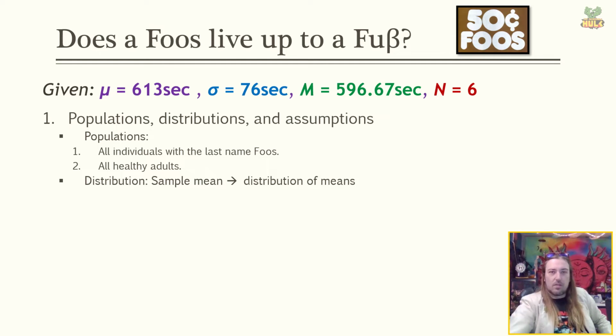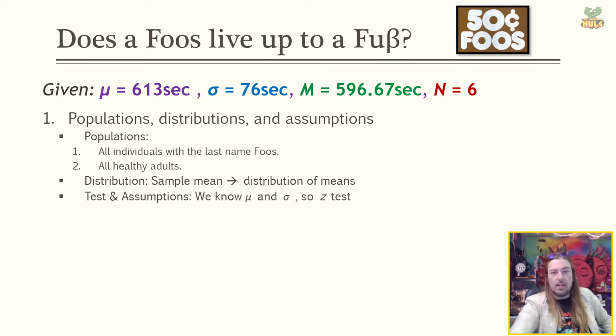Our test, again, the only one we know so far, but because we know population mean and population standard deviation, that clues us in that we can use a z-test. Okay, that's really the only way you can run a z-test, if you know that information. It's kind of an ideal world. It says you know so much about the population that you can really accurately, with just a sample size and sample average, determine where it lies within that larger population.